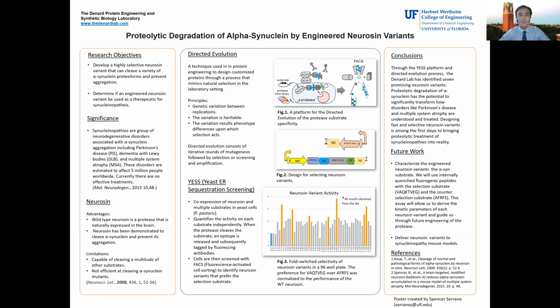I'm an undergraduate student here in the ABE department, and today I would like to highlight the proteolytic degradation of alpha-synuclein by engineered Neurosin variants, which is an exciting project that I've had the pleasure of being a part of this semester. In the lab, we have two main research objectives that drive our studies. The first is to develop a highly selective Neurosin variant that can cleave a variety of alpha-synuclein proteoforms and prevent their aggregation. The second is to determine if an engineered Neurosin variant can be used as a therapeutic for synucleinopathies.